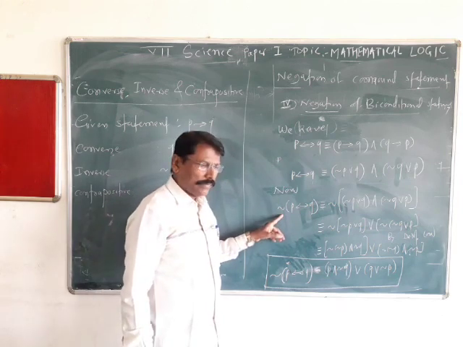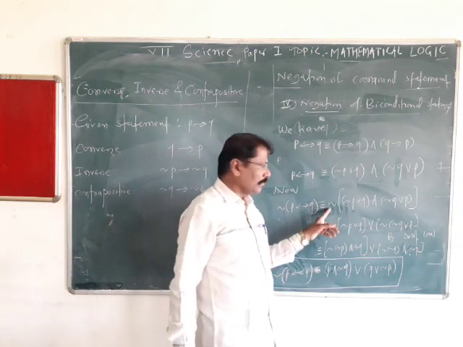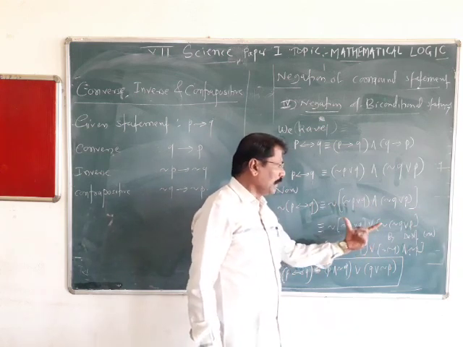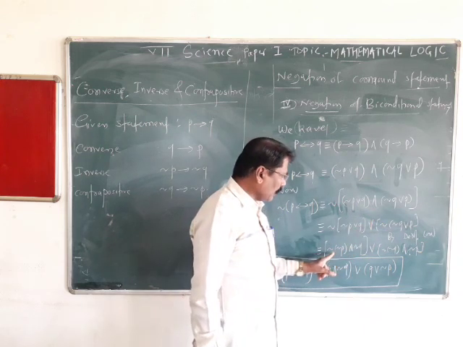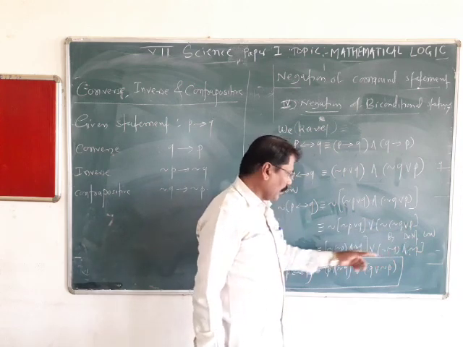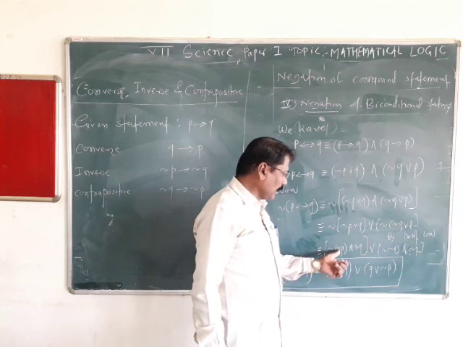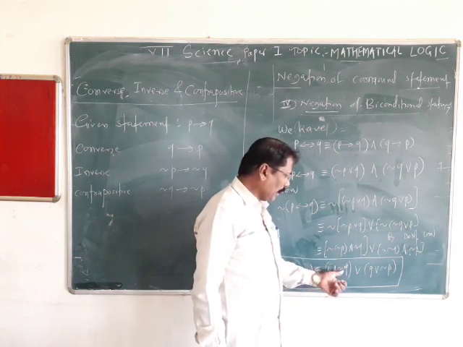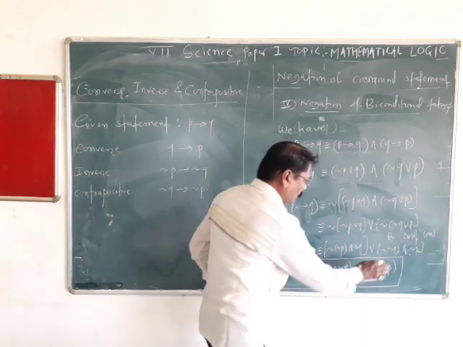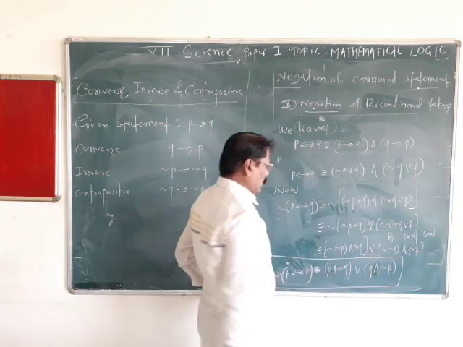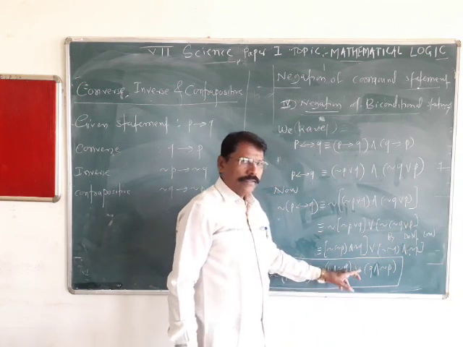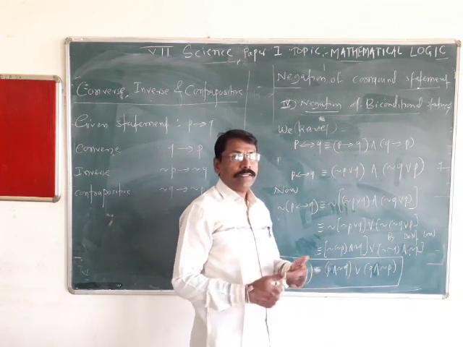Now apply the negation on both sides. Then by De Morgan's law, this 'and' becomes 'or' with individual negations. Again by De Morgan's law, this 'or' becomes 'and', and that 'or' becomes 'and', with individual negations. Negation of negation vanishes, and it becomes P and not Q, or Q and not P. So the negation of a biconditional statement we can straightforwardly write without condition.